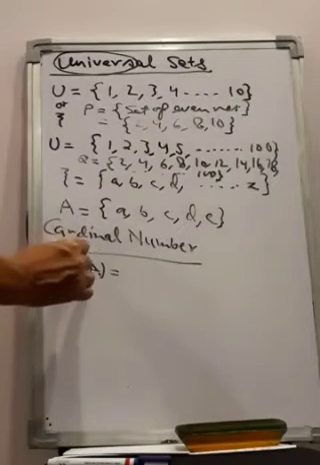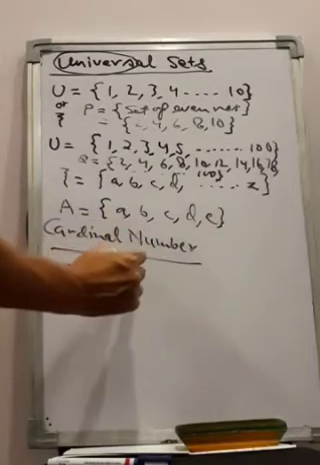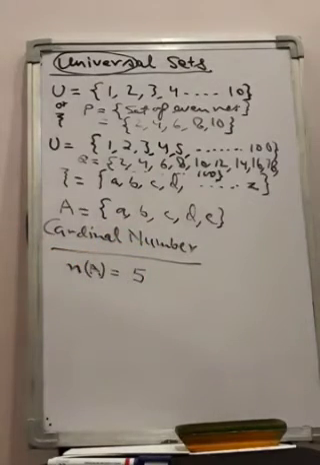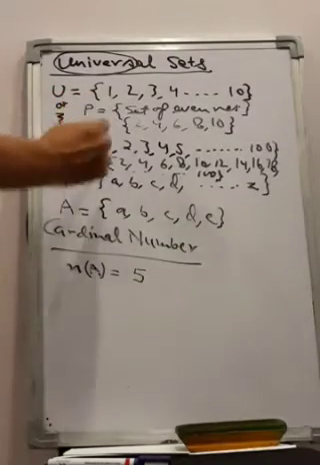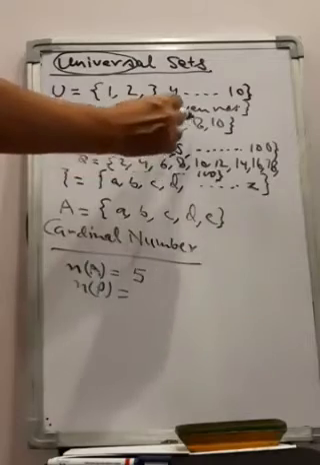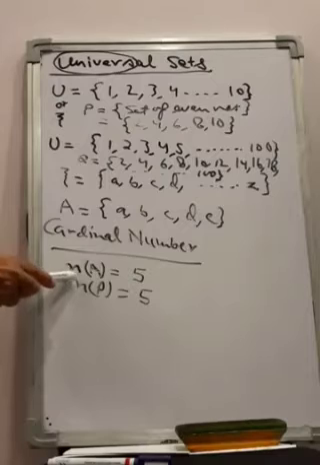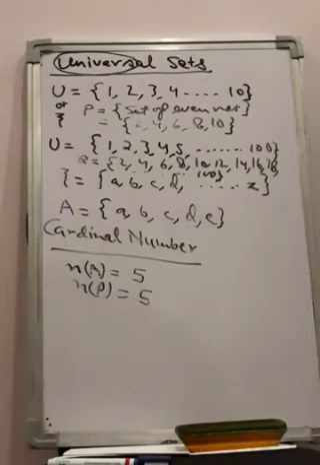NA will represent the cardinal number of this set. So how many elements are there? There are 5 elements. So the cardinal number of this set will be 5. Right? The cardinal number of set P in the previous case is 1, 2, 3, 4, 5. So this way we count the number of elements, and that is the cardinal number of that set, represented by small n, and the set represented by the capital letter.